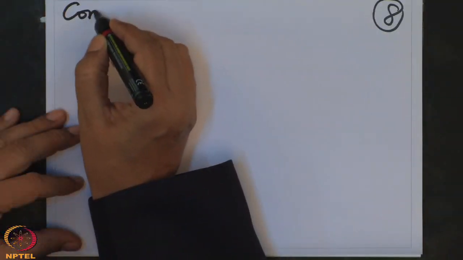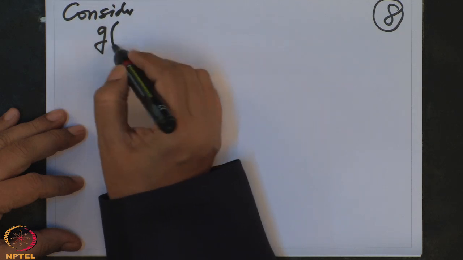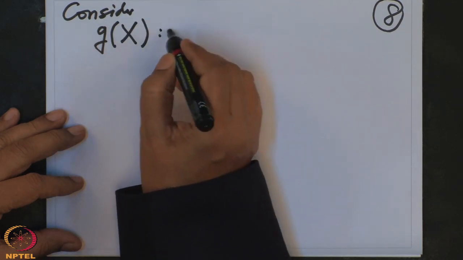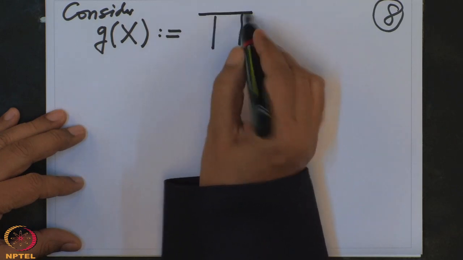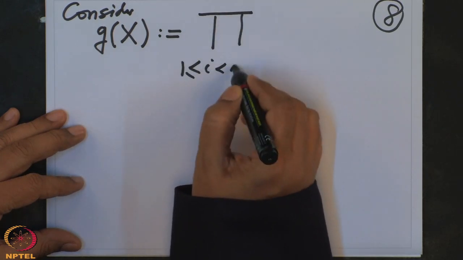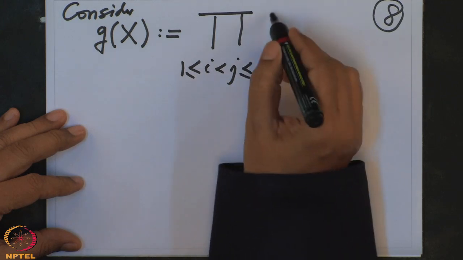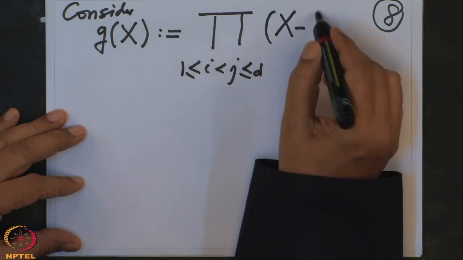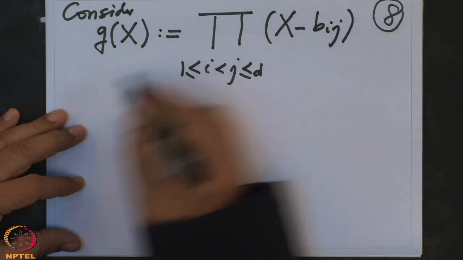And with this b_ij I am considering a new polynomial. Remember, our problem is to construct a new polynomial in whose degree the power of 2 drops. So we are considering now a new polynomial. Consider the polynomial g(x), which is by definition the product, running over 1 less than or equal to i less than j less than or equal to d, of (x minus b_ij). Look at this polynomial.